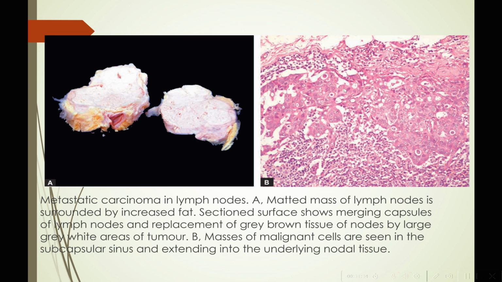And in the microscopic photo, we can also see masses of malignant cells in the subcapsular sinus and extending into the underlying nodal tissue also. These are all malignant cells which are replacing the areas of the lymphatic tissue.